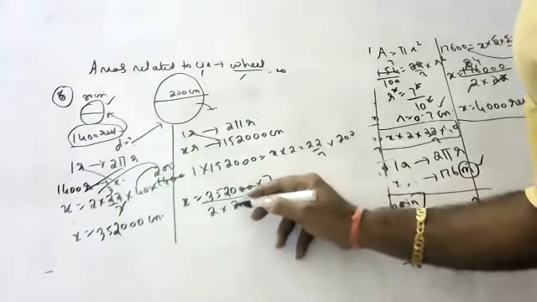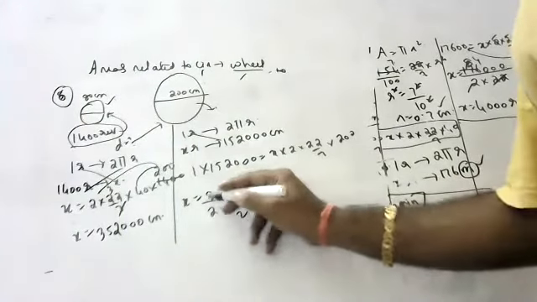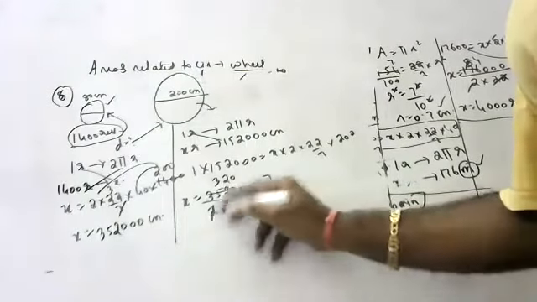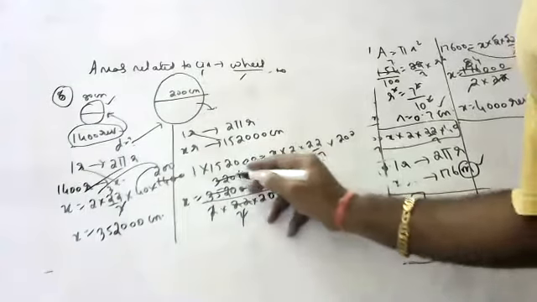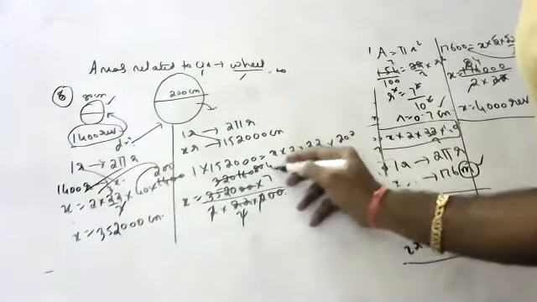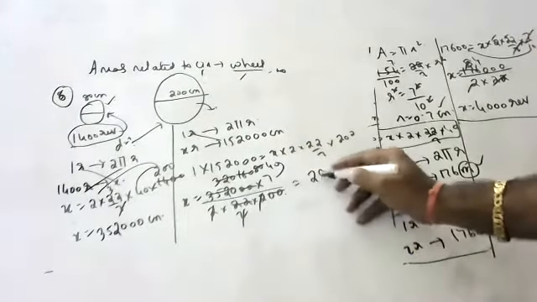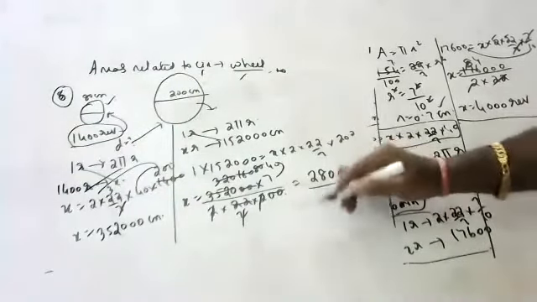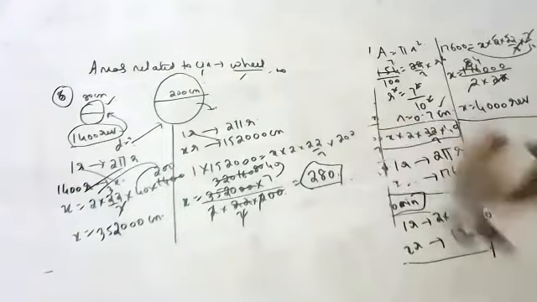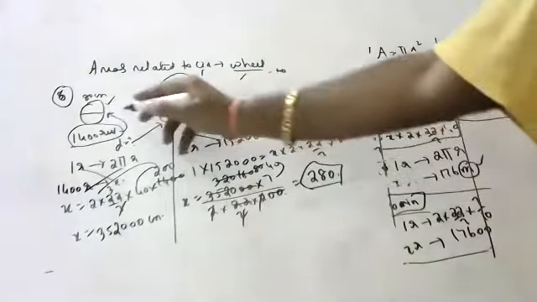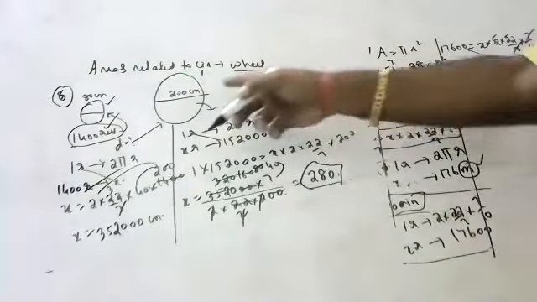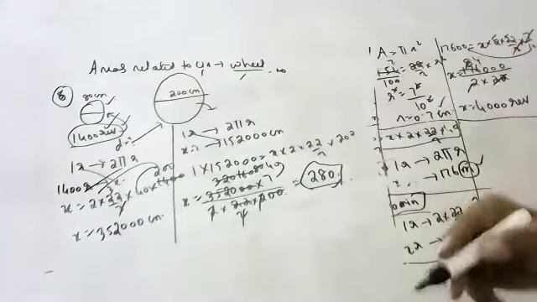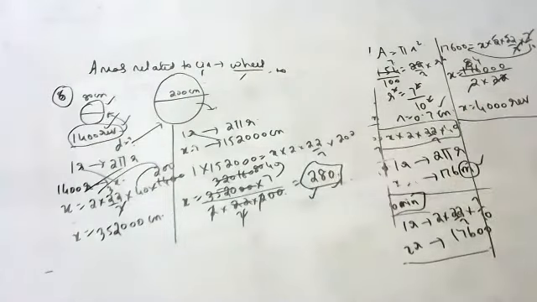So 11 twos are 22, 11 threes are 33... So 280 rotations. Children, if the front wheel is moving 1400 revolutions, the back wheel will make 280 revolutions because it is bigger.